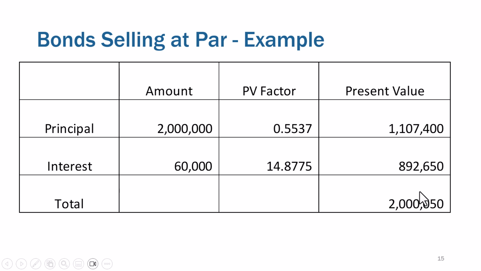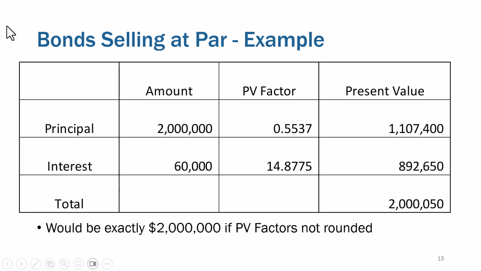So when bonds are issued at par, meaning that the market rate is equal to the coupon rate, the calculation of what the bonds are worth will be equal to the principal amount. And this is basically equal to $2 million. It's just some rounding. These present value tables that I had, they actually round, where in the real world you would not round to like 3 or 4 decimals. You'd go out and you'd get exactly $2 million here. But we're close enough.